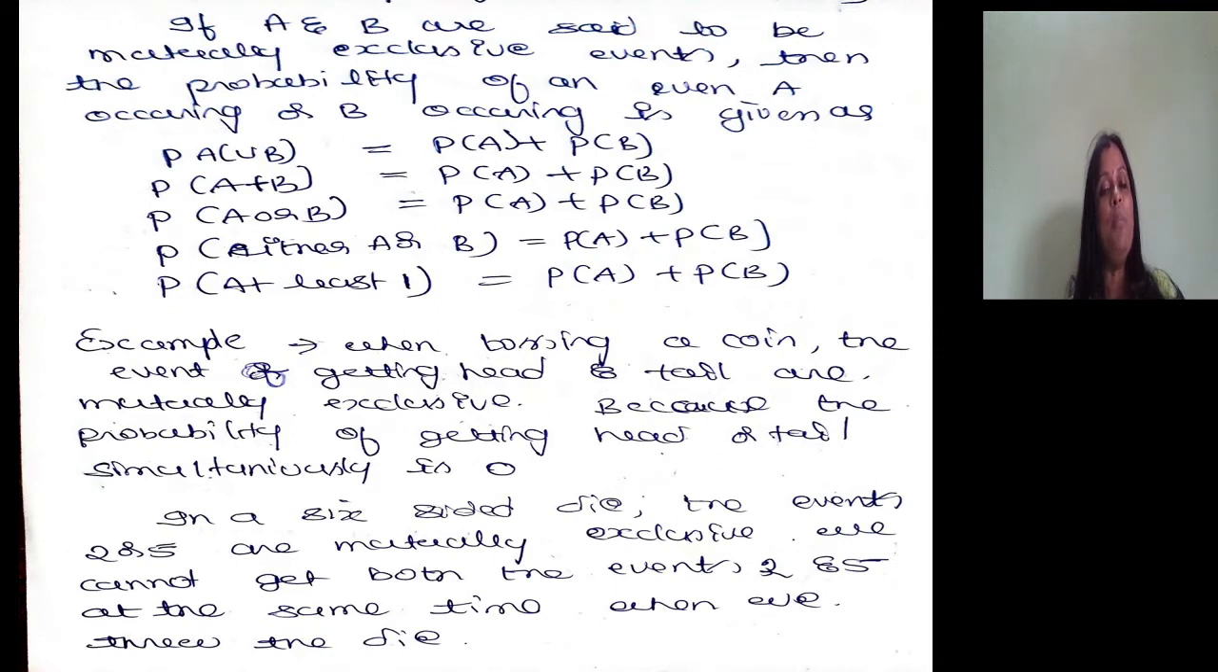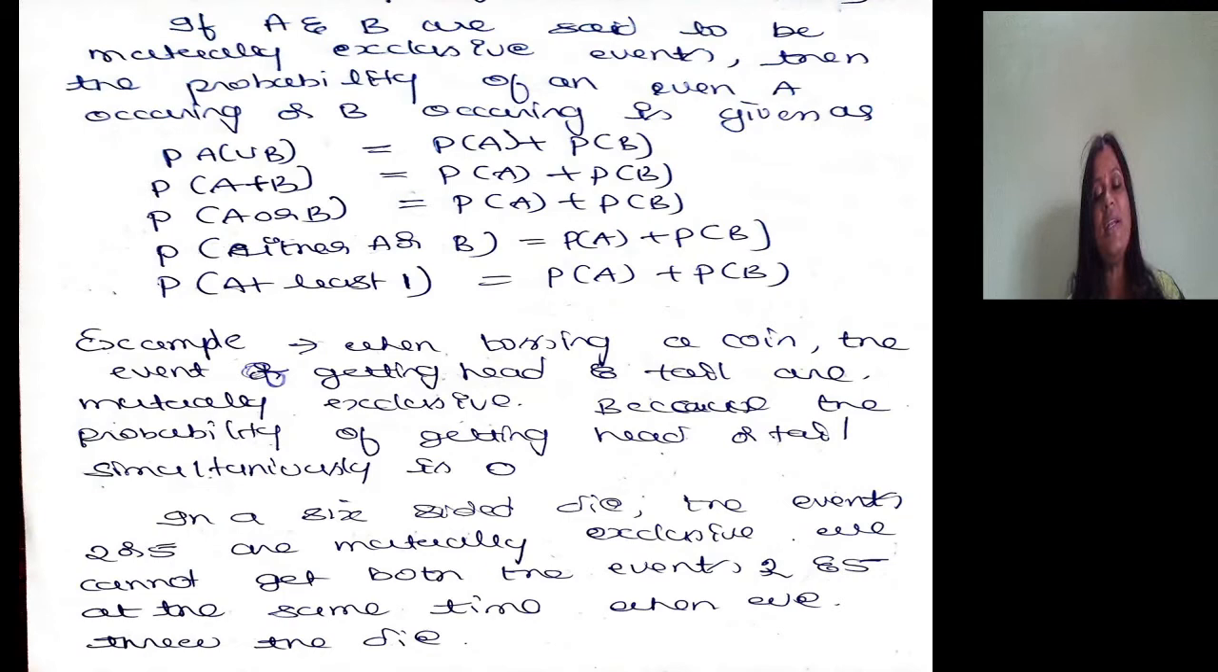The bracket should come before A, P(A union B). It's also known as probability of A plus B. It's also known as probability of A or B, probability of either A or B. It is also known as probability of at least one, which is nothing but probability of A plus probability of B. This is the addition rule for mutually exclusive events. When tossing a coin, the events of getting head or tail are mutually exclusive because the probability of getting head and tail simultaneously is equal to 0.